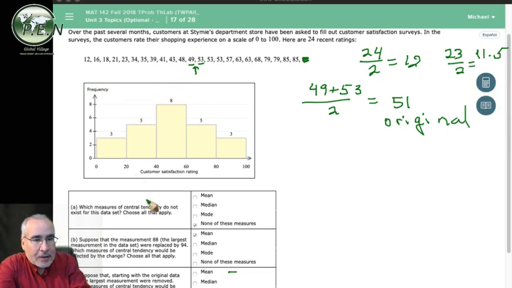Okay, so the new median, we're going to come 1, 2, 3, 4, 5, 6, 7, 8, 9, 10, 11. It'll actually be the 12th number. And notice that there'll be 1, 2, 3, 4, 5, 6, 7, 8, 9, 10, 11 here. So 11 on each side. 49 is your new median. So the new will be 49.